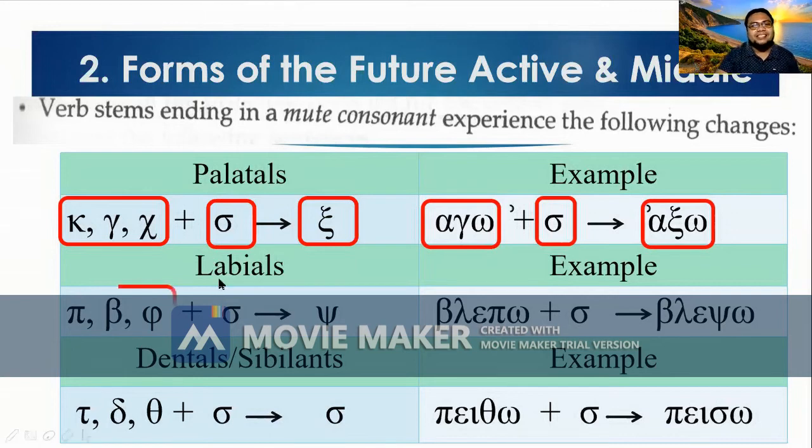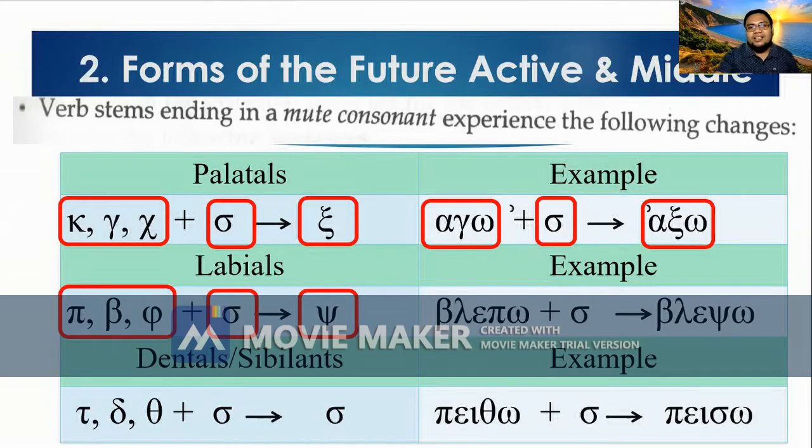In the case of the labials, these are the letters pi, beta, and phi. So as you can see, you are using your lips. Pi, beta, and phi. So plus sigma, what will happen? The pi plus sigma becomes psi. So the p plus s becomes ps. So it's similar in English, right? But beta plus sigma will not become bs, but still ps, psi. And phi plus sigma will also become psi.